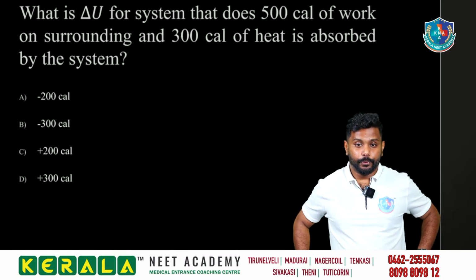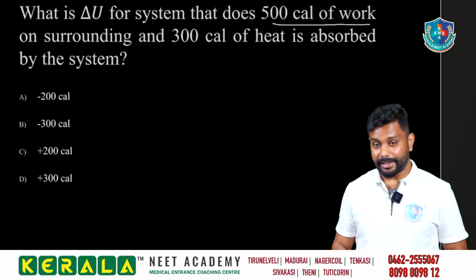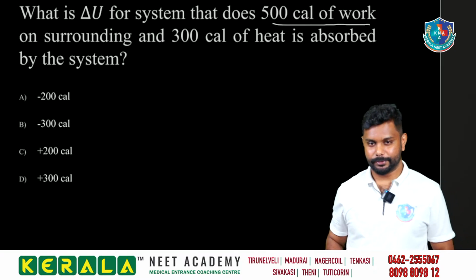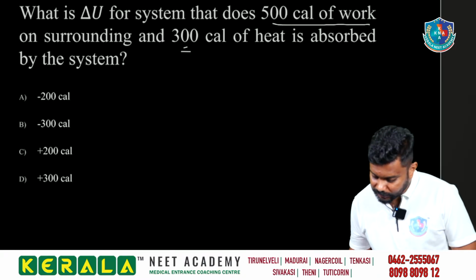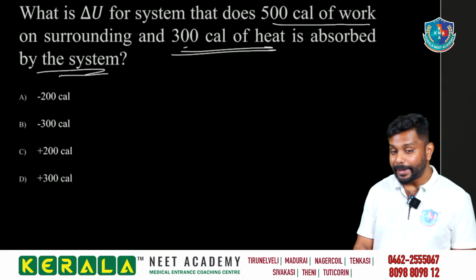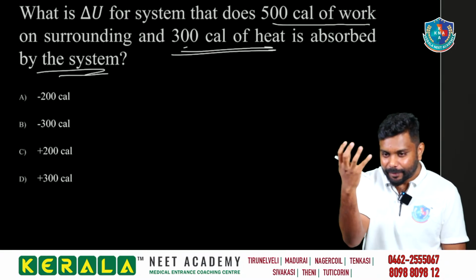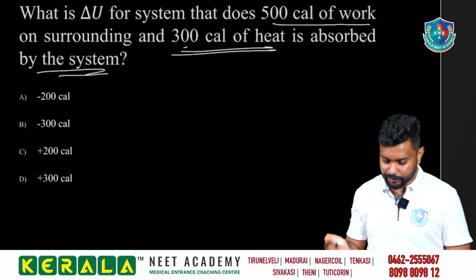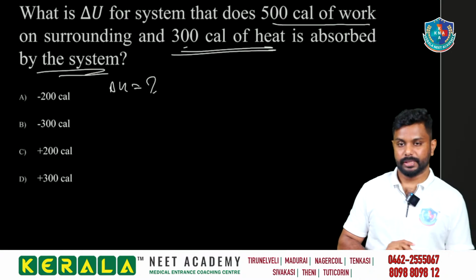what is the delta U for the system that does 500 calorie of work on the surroundings, and 300 calorie of heat is absorbed by the system? The system is doing the work, work done by the system. Absorbed means it is an endothermic system. So we have to find delta U. Delta U is equal to question mark.